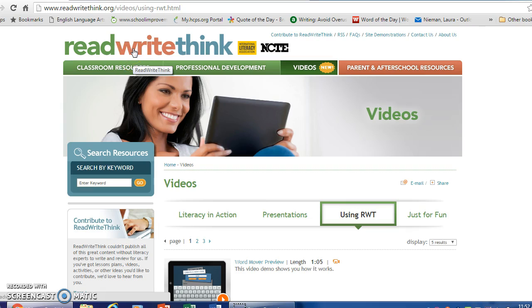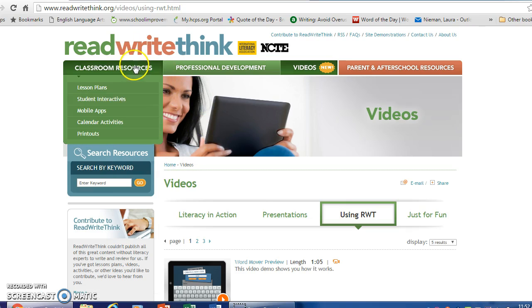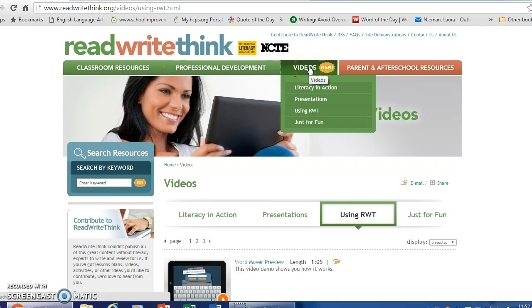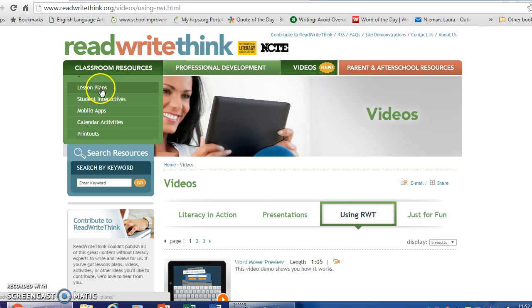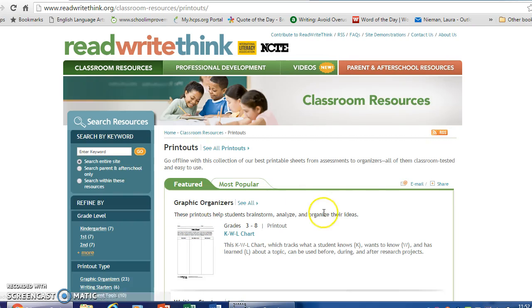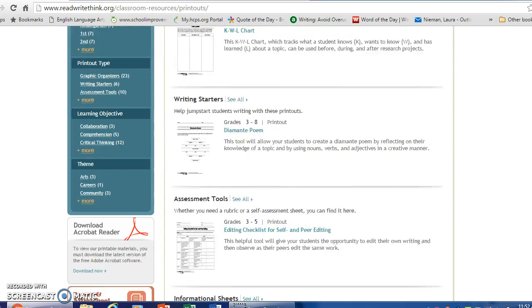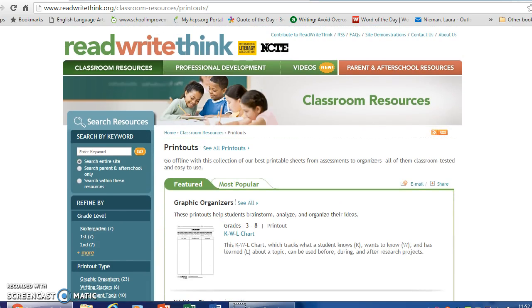The only disadvantages are that there's not really a variety of modes of presentation. The videos were just added. As you can see, it says new. But most things are in a website format. So again, if we went to printout, it's just a lot of PDF documents, a lot of reading. It's pretty basic of a setup. So that may be a disadvantage, maybe not.